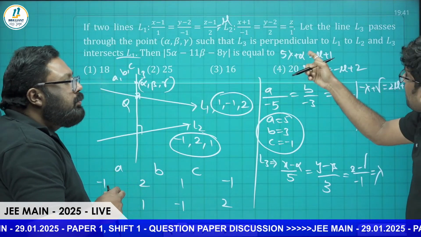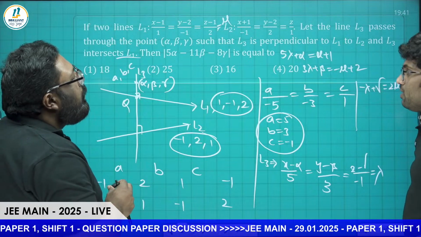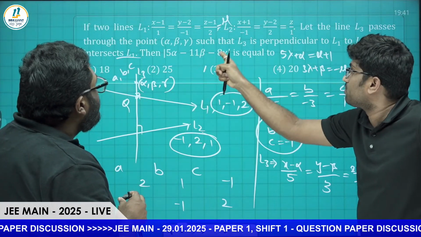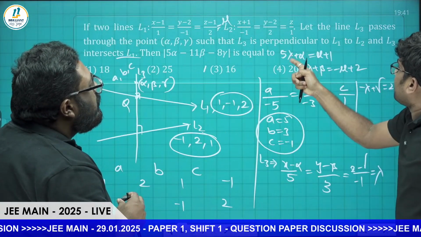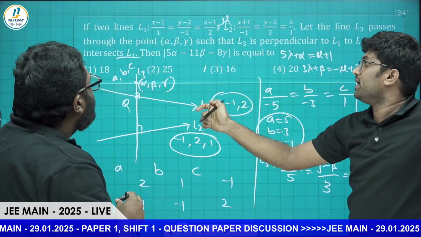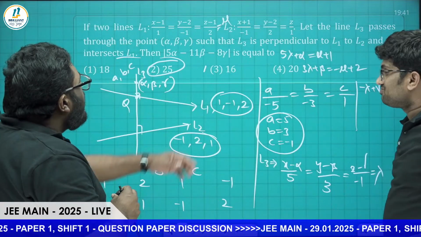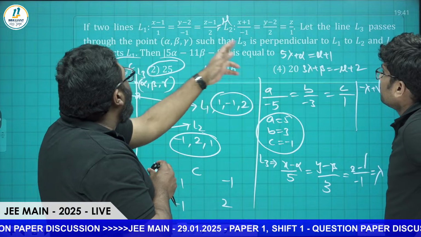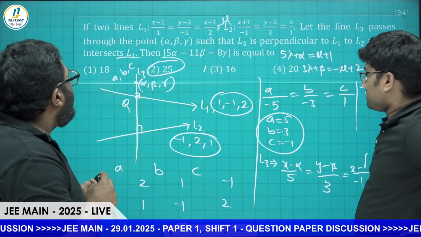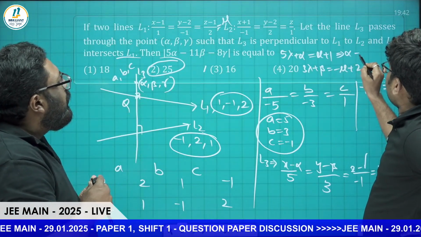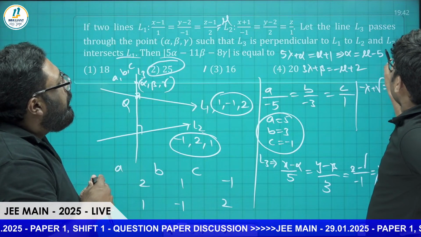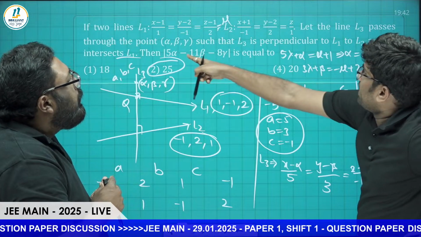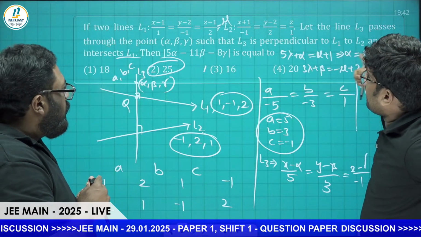From here we will get the alpha, beta and gamma values. If we substitute 5 times alpha, 11 times beta, and minus 8 times gamma, the unknowns lambda and mu will be eliminated, and we will get the value 25. Find alpha, beta, gamma in terms of mu and lambda and put them in. Alpha is mu minus 5 lambda plus 1, so 5 alpha is 5 mu minus 25 lambda plus 5.